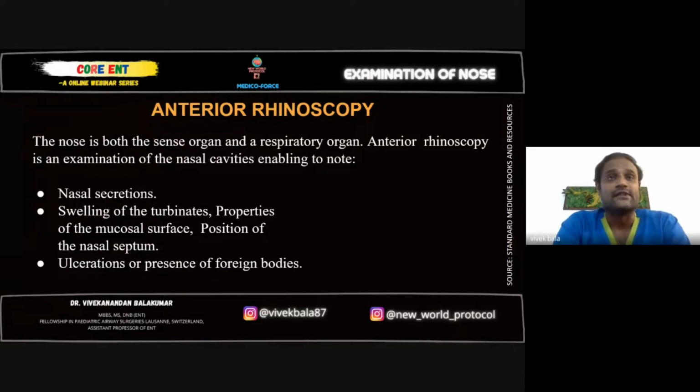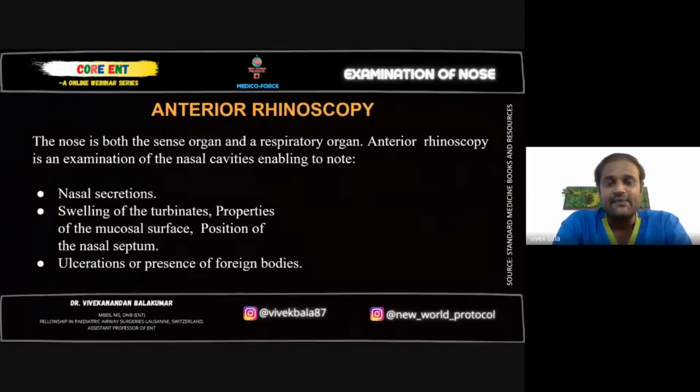Properties of the mucosal surface, that is, whether it is boggy in case of allergy, cobweb appearance will be seen in case of allergy. Multiple perforations or multiple blood-stained secretions denote an acute infection, or in case of rhinosporidiosis, we also see that. Some fungal infections could be present over the inferior turbinate, which can also erode the turbinate. Position of the nasal septum.